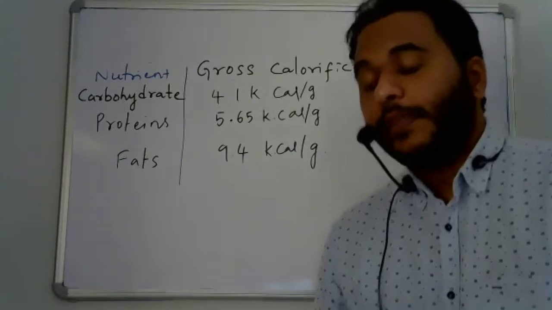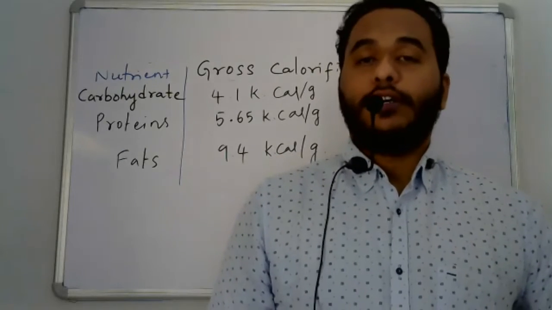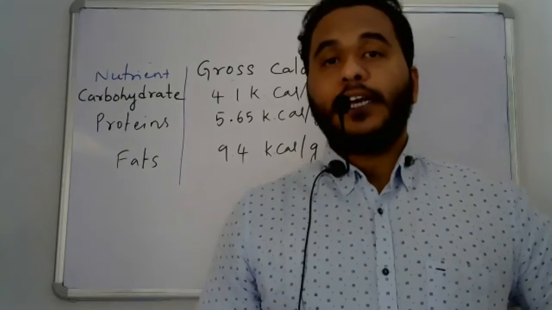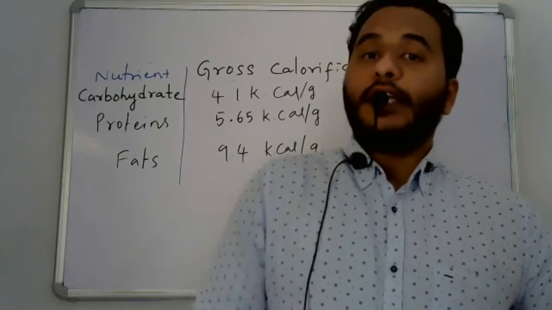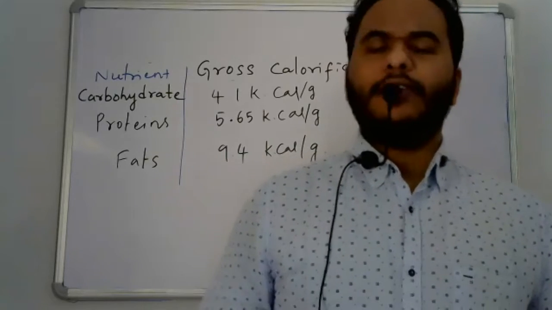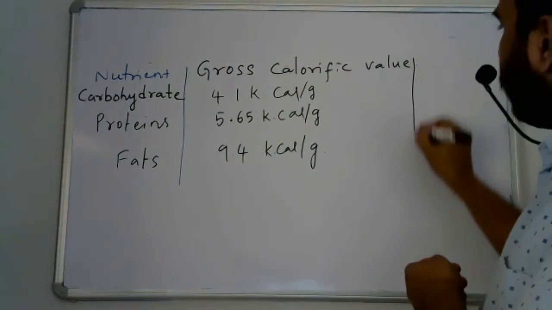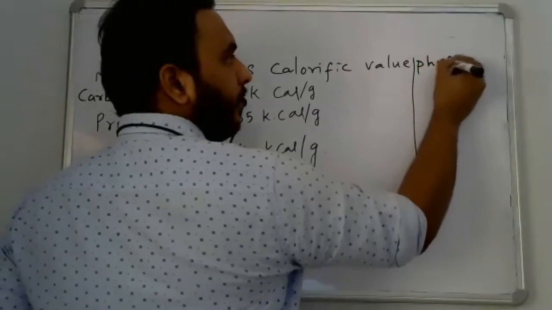Next, the actual amount of energy. I have to tell you one more value. The actual amount of energy produced by the combustion of 1 gram of food is nothing but the physiological value of food.